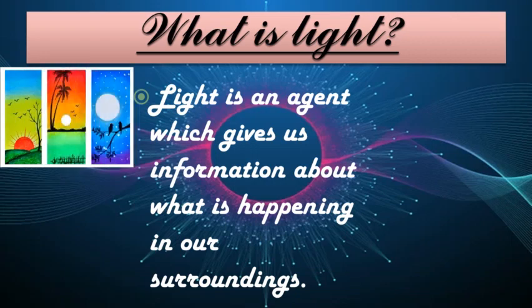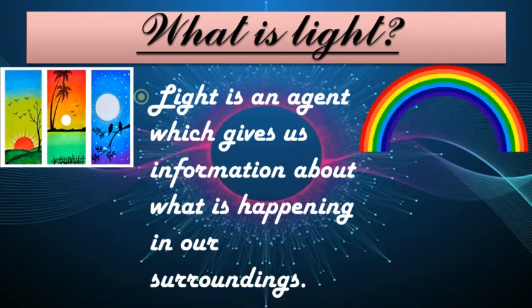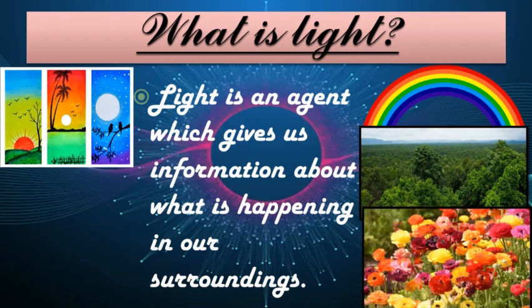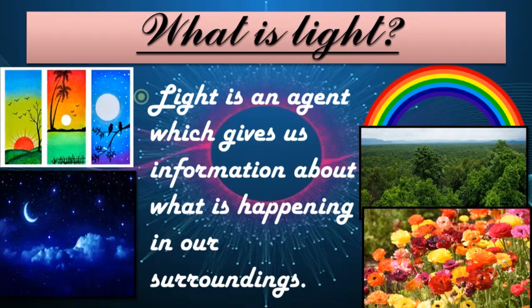So we can enjoy various wonders of nature like the sunrise, sunset and the rainbow only because there is light. And it is only because of light that we can see lush green vegetation, colorful flowers, deep blue skies in the day, and stars shining in the dark night sky in the beautiful world around us. And we can see the man-made objects in our surrounding as well. And this is just because of light, students. So this was a general idea about light.